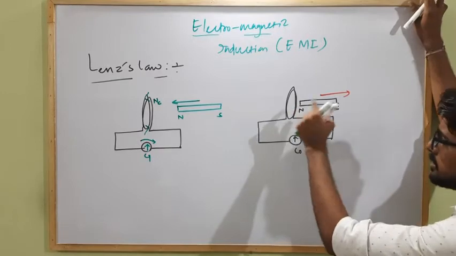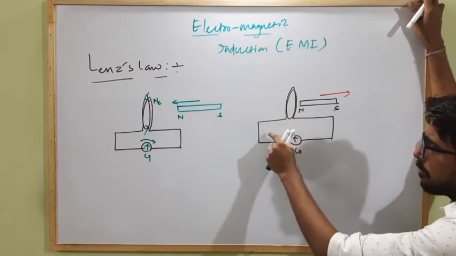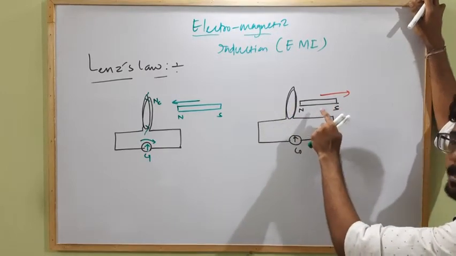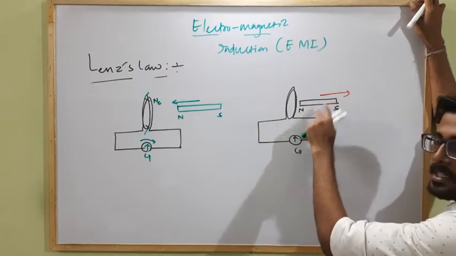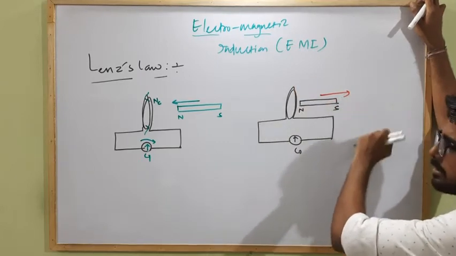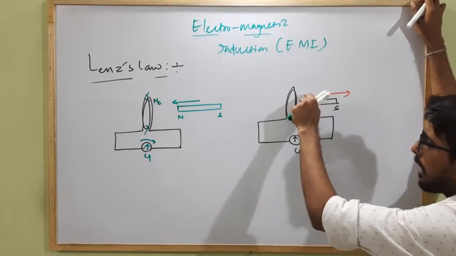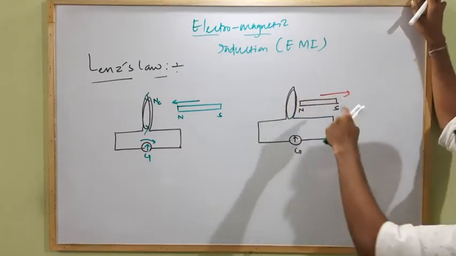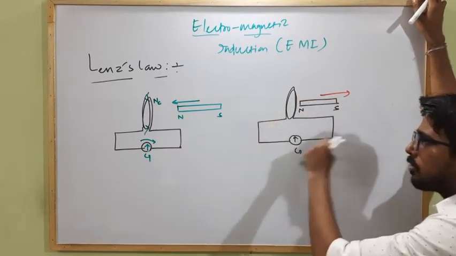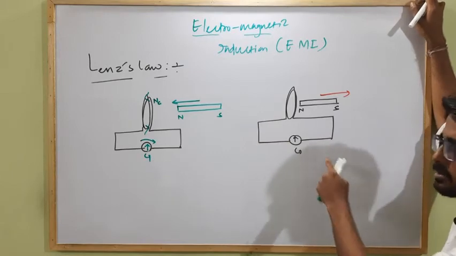So here the cause of the induced current flowing through the coil is what? The motion of the bar magnet away from the coil. That means the north pole moving away from the coil will cause the flow of induced current within the circuit.